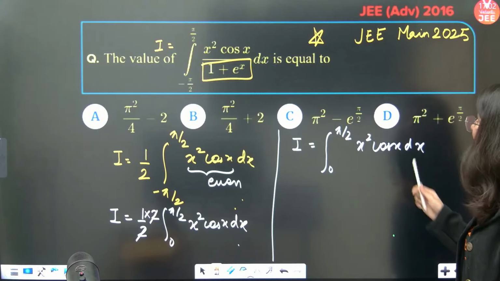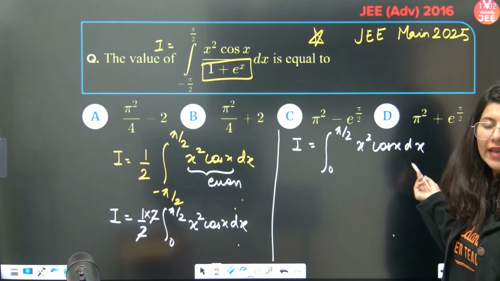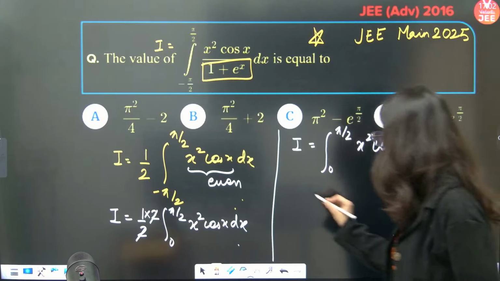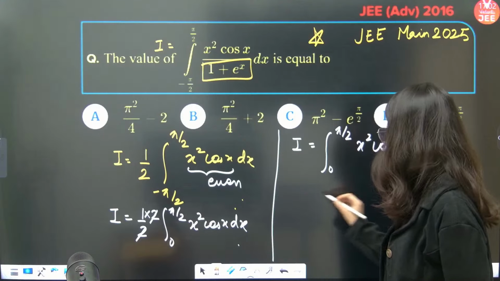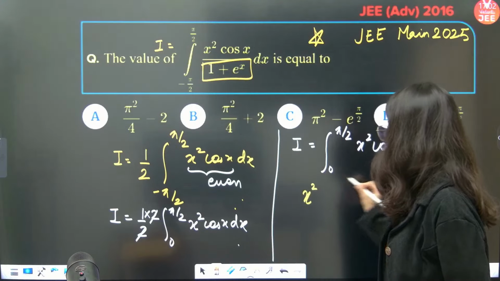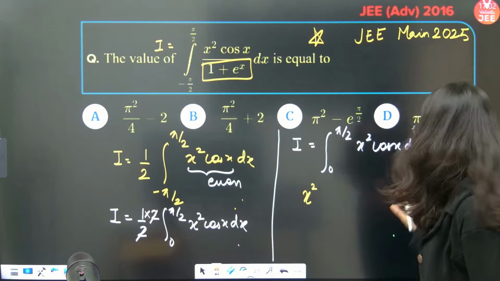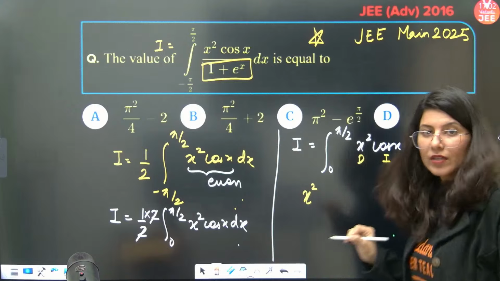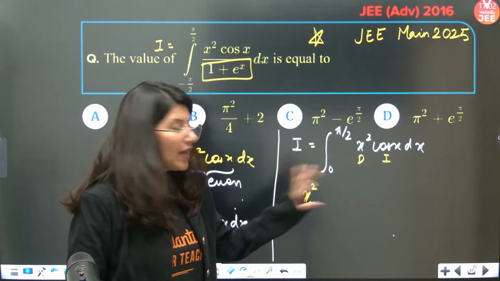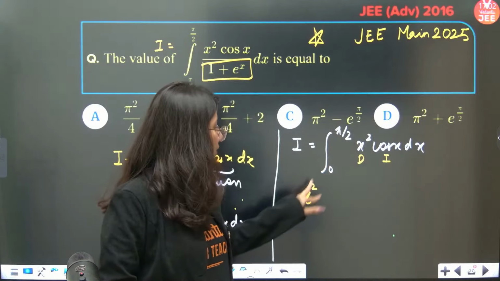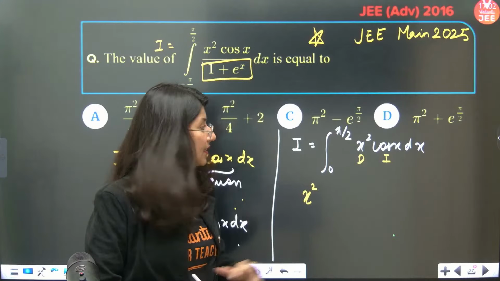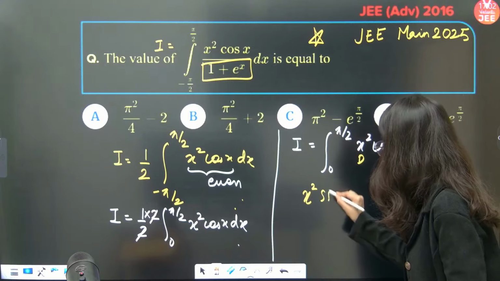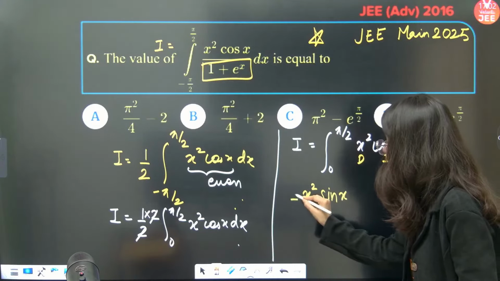The shortcut to integrate x power n into any trigonometric function. How to integrate? So x square cos x. Integration of x square cos x: x square will be differentiated, cos x will be integrated. Always think x square will be copied as it is, and cos x will be integrated right away. So you are going to get sin x. This is your plus sign.